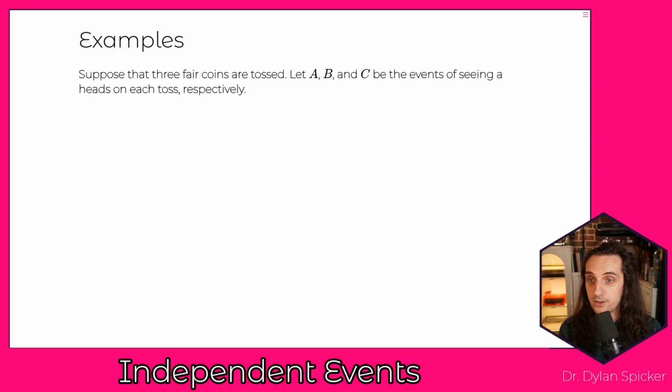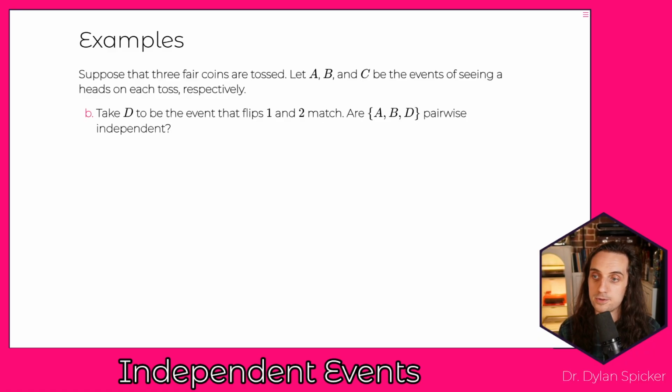Now suppose that the 3 coins are tossed. We still have A, B, and C representing the individual heads events, but then D is taken to be the event that flips 1 and 2 match. Our question now is, are A, B, and D pairwise independent? We can work through our pairwise independence.